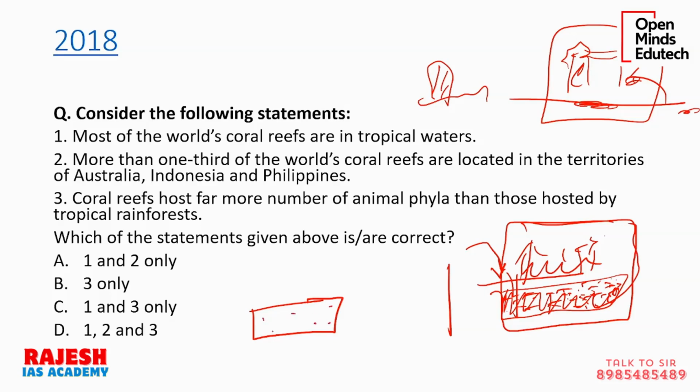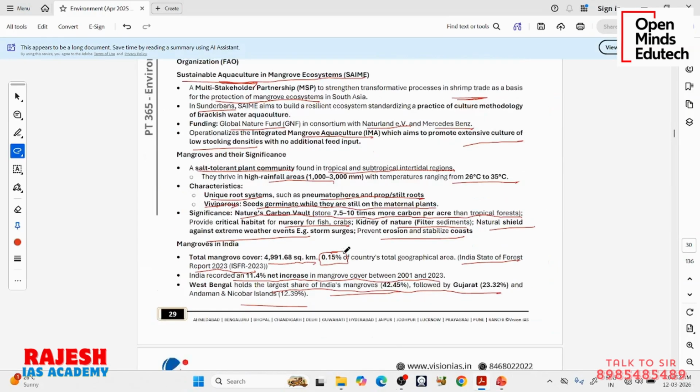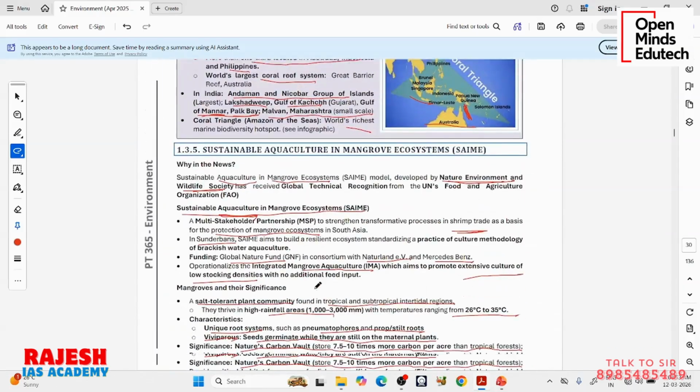They will add a very small number, so that whatever natural resources are already in the water are enough. There is no competition, no need to add from outside. In this way, the natural waste released by the shrimp may be useful to the mangroves as a fertilizer. So they are developing it in an ecological way. Low stocking density with no additional feed input. So this also completes this present topic.